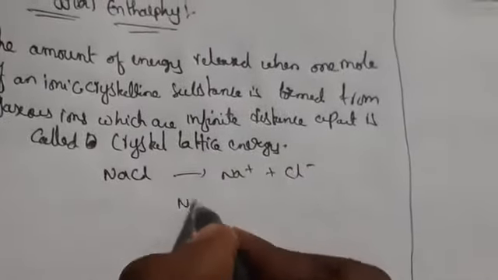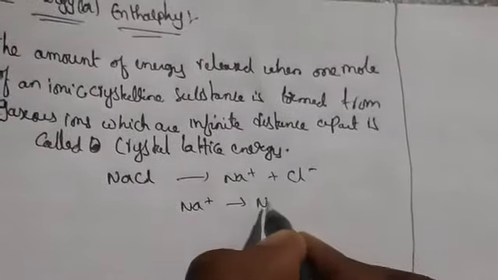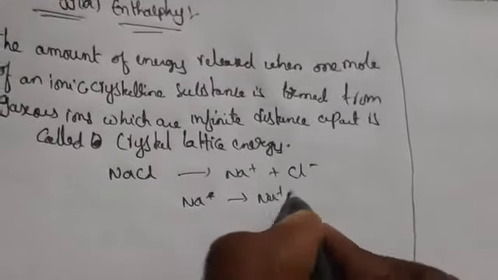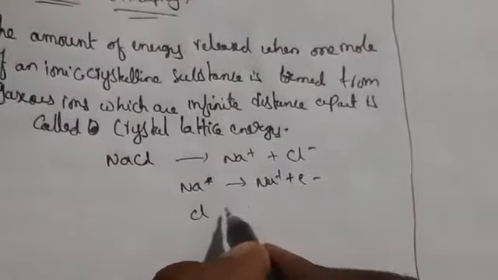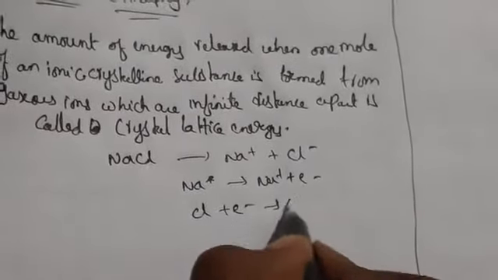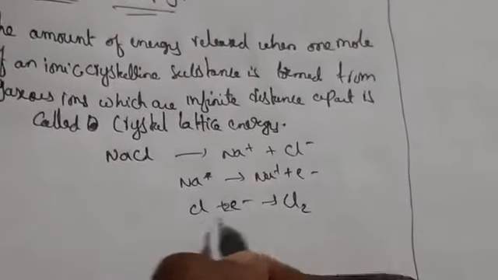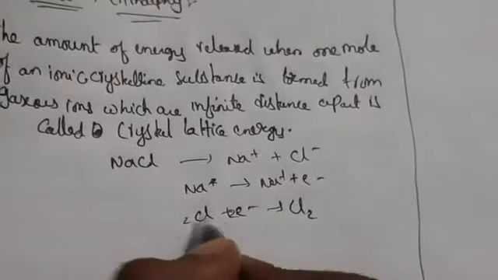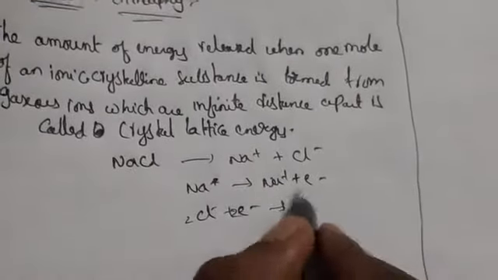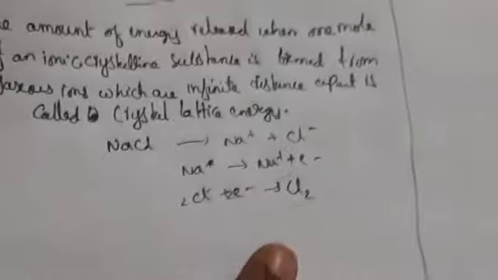In the anode reaction, Na gives Na plus plus an electron, and Cl takes the electron to give Cl minus. Like this it is releasing gas at infinite distance. So that's why we call it crystal lattice energy.